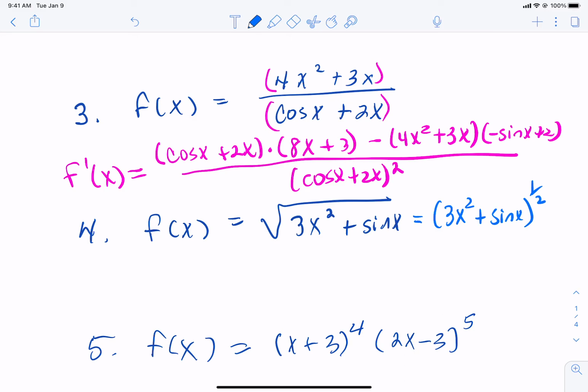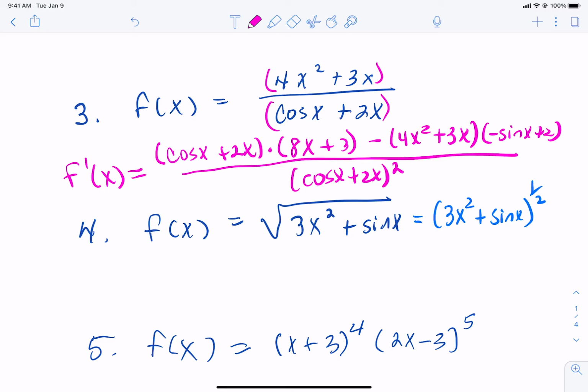So now it's time to take the derivative. So that rewrite doesn't count. You got to take the derivative. Can anybody tell me what rule we're going to be stuck using for number 4? Chain. Yep, you got to use the chain rule.